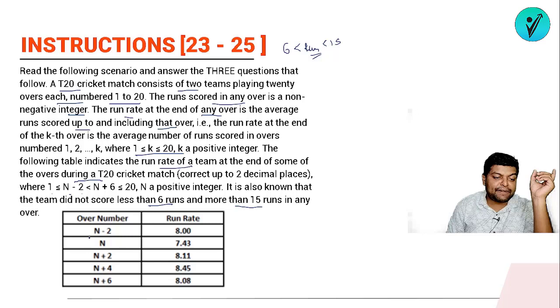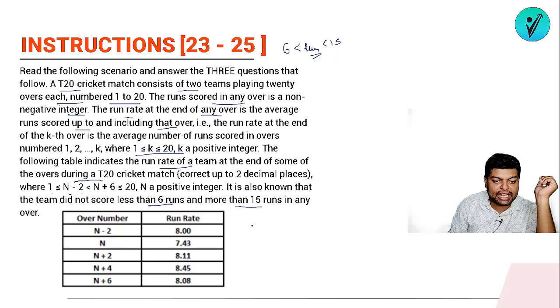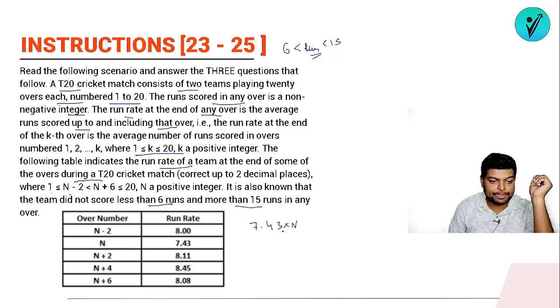So at the end of n minus 2 overs, your run rate is 8, and at n overs, your run rate is 7.4. So if I find how many runs were scored in n overs, can I say that in n overs the total runs will be 7.4 times n? Till n overs, this much run would have been scored. And in n minus 2 overs how many runs would have been scored? It will be 8 times n minus 2.